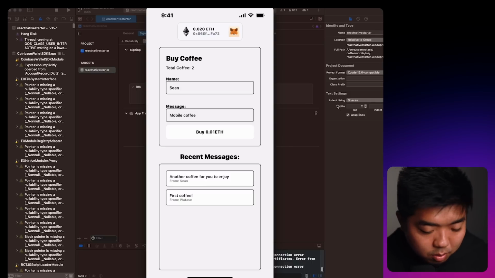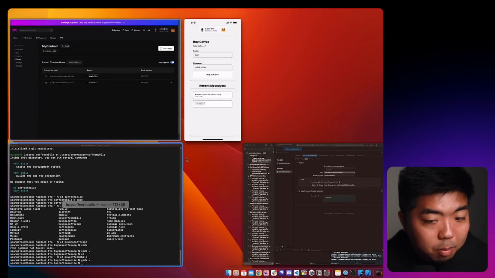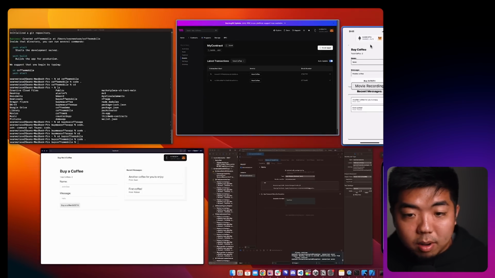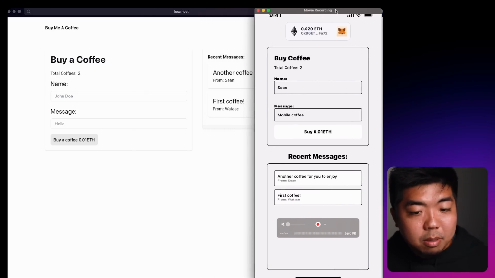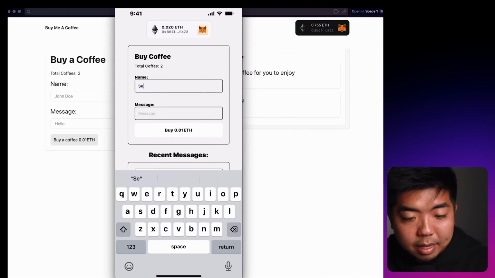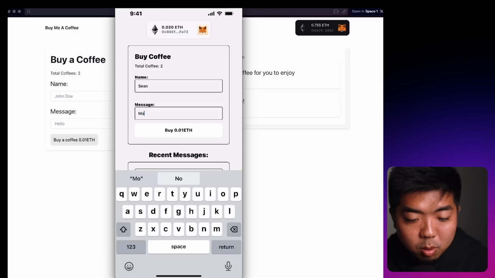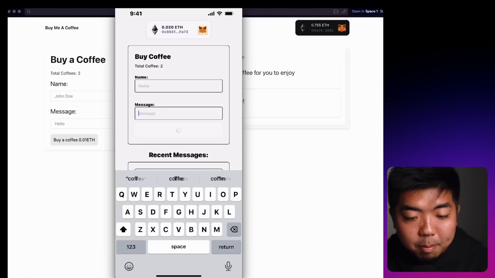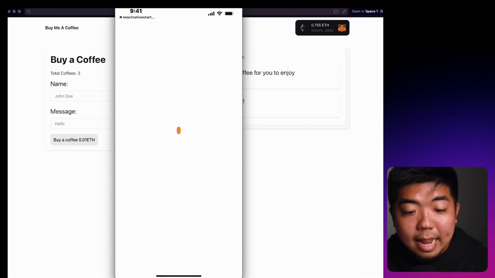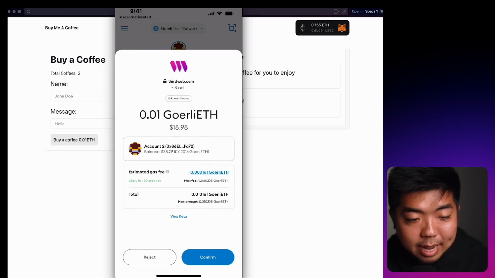Now I'm going to, on my desktop here, open up our web app as well, so we can look at our two apps. Currently they're showing that same information. I'm going to just again put my name. I'm going to say mobile coffee here, and we're going to hit buy for 0.01 ETH. It should take us back into our MetaMask app and prompt us with the transaction. Again, it's charging us 0.01.